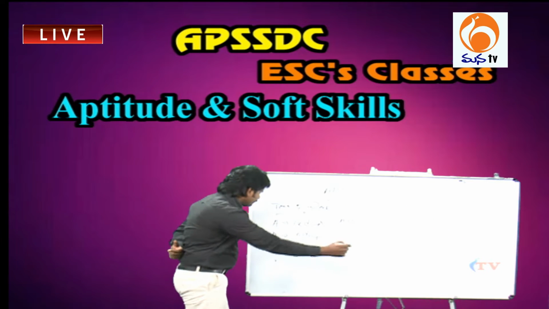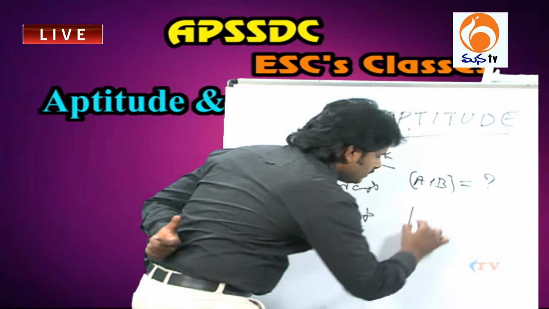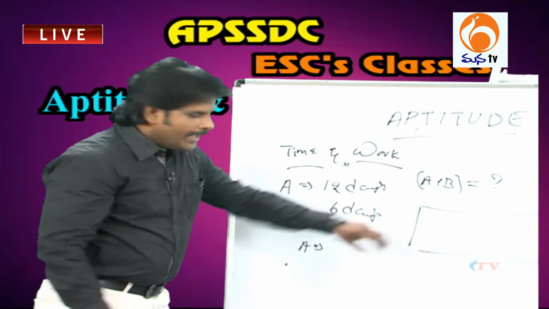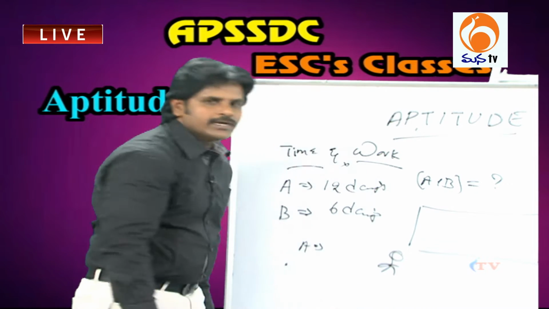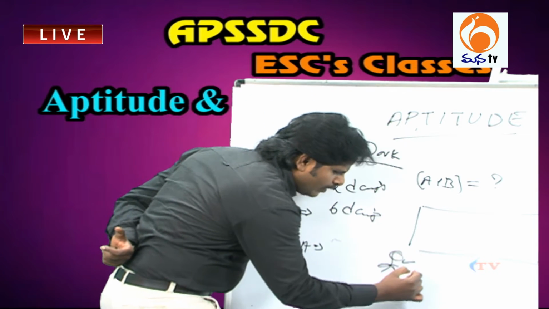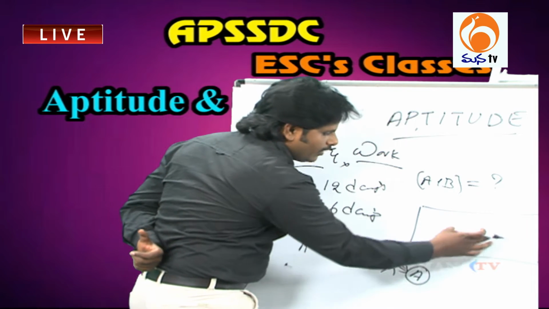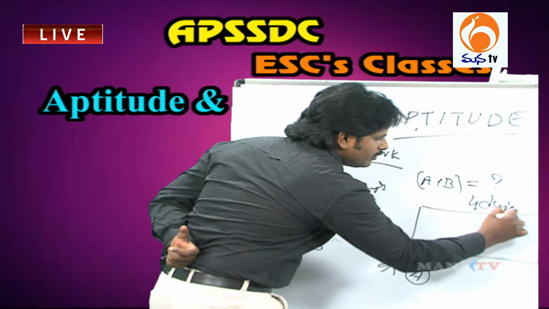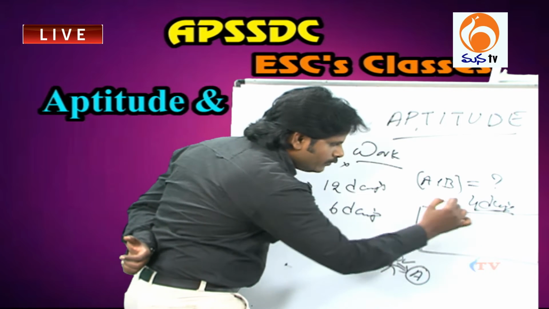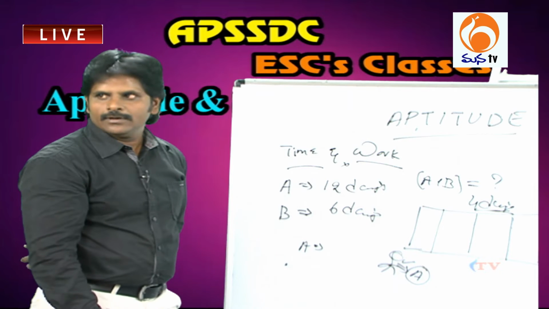Now we'll go with an example. I'll show you an example here. Assume that this is the wall and here is the person who is going to construct this wall, right? Now this candidate is A. That means A completes the total wall in 4 days. The condition is the wall must be completed in 4 days. Got it? Now what this person will do, he divides the total work into 4 equal parts, right?